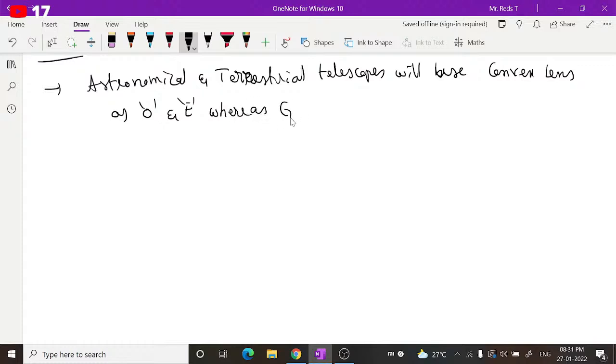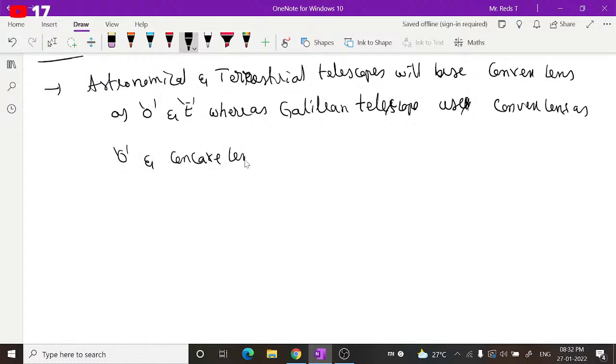Whereas the Galilean telescope uses a convex lens as objective and a concave lens as eyepiece. You have to remember this. The concave lens focal length will be negative, so while doing the numericals, you have to remember that relation whenever you come across a Galilean telescope. That's it, guys. Nothing else is there.